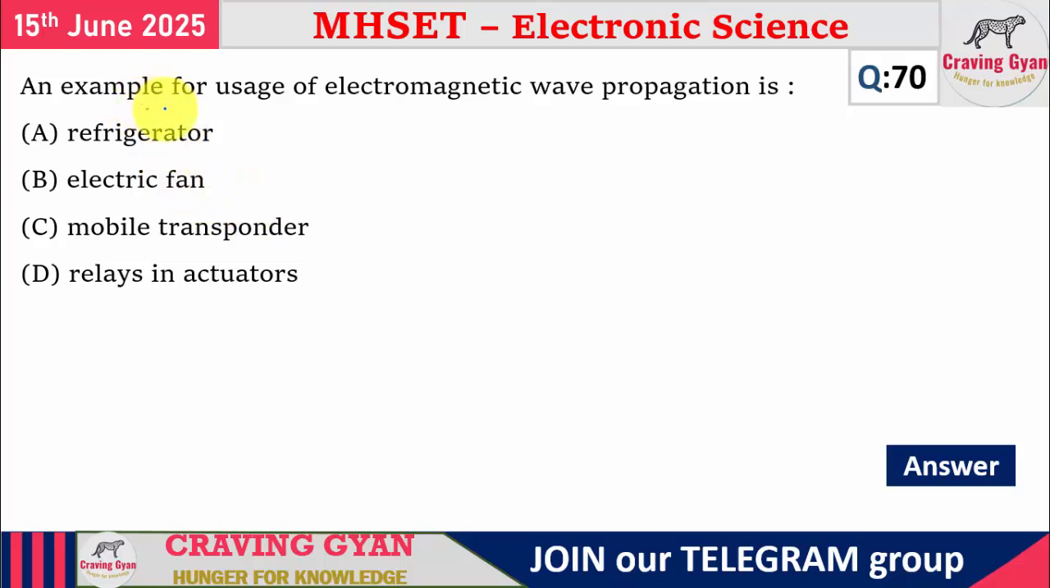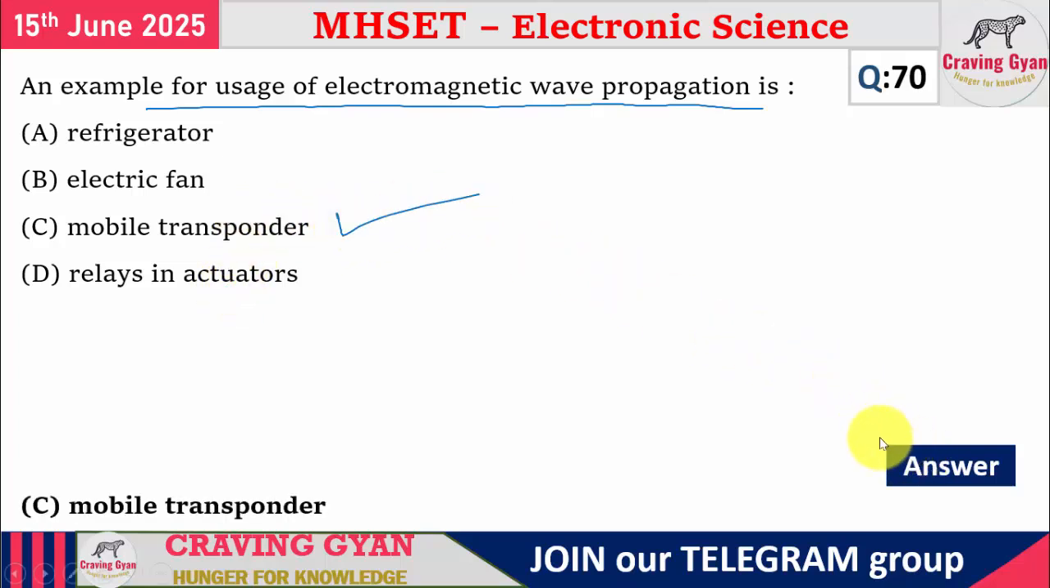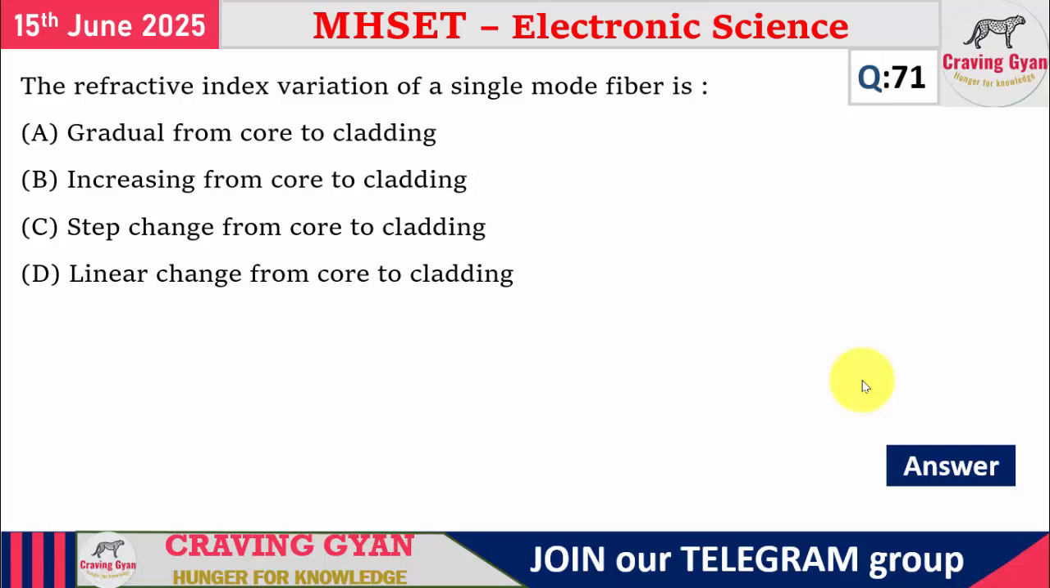70th question, an example for usage of electromagnetic wave propagation: a refrigerator, electric fan, mobile transponder, relays in actuators. So it will be mobile transponder. Option C is going to follow. Many theory questions they have asked, please go through once.